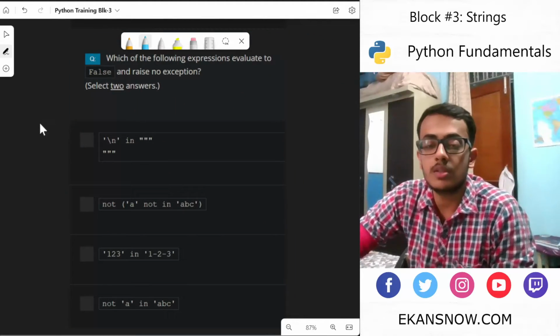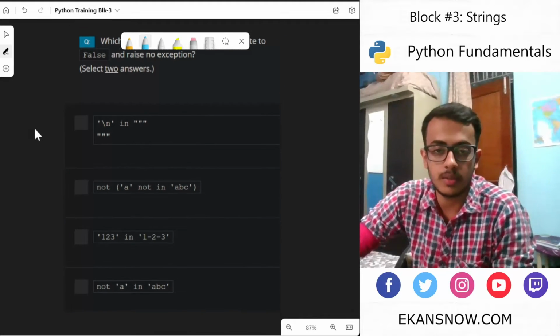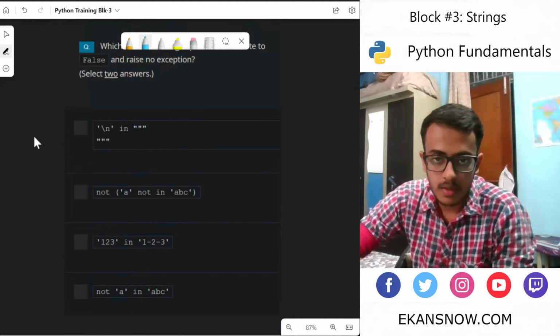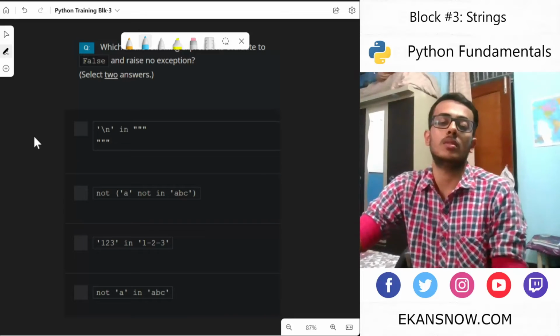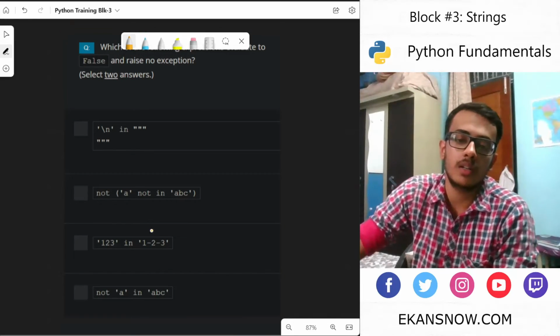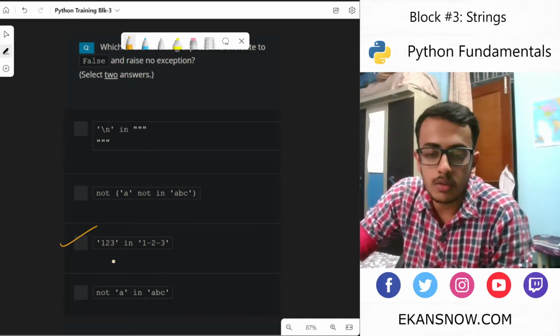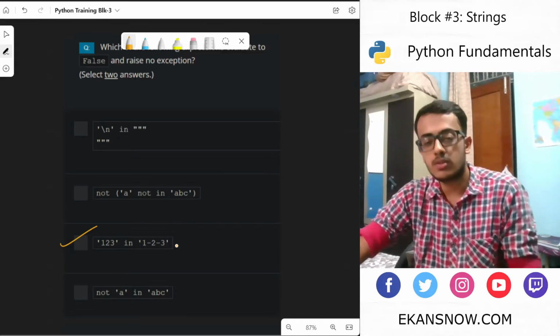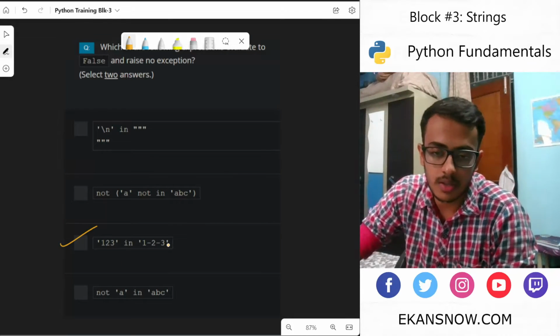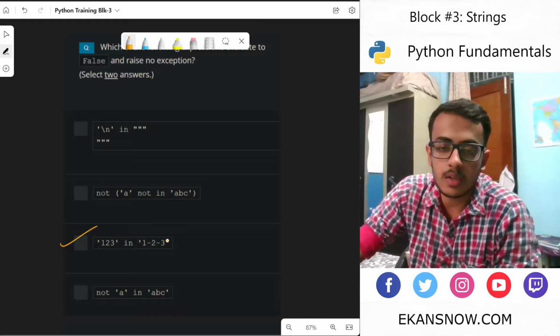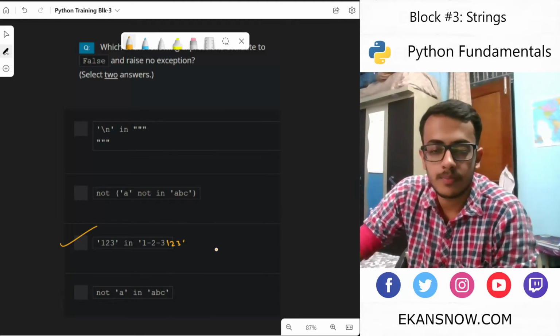Which of the following expressions evaluate to false and there is no exception? False. Okay, so right away I can see the third one to be false. 1, 2, 3 directly as a whole is not present in this string. If this string was something like this, then this would be true.